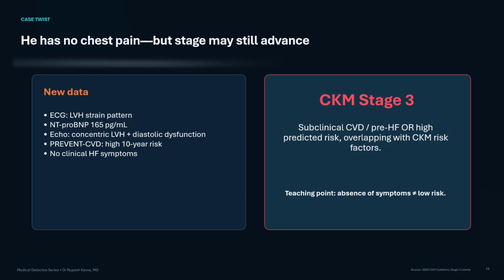Now he is no longer simply stage 2. An NT-proBNP of 165 is above the guideline's pre-heart failure biomarker threshold of 125 pg per milliliter in a patient without established clinical heart failure. Relevant structural or functional abnormalities on echo may also identify pre-heart failure. And if his predicted 10-year cardiovascular risk is at least 20%, that independently meets a stage 3 criterion. Therefore, he is a CKM stage 3: CKM risk factors with subclinical cardiovascular disease, pre-heart failure, very high risk CKD, or an equivalent predicted risk. Absence of symptoms does not mean absence of cardiovascular disease.